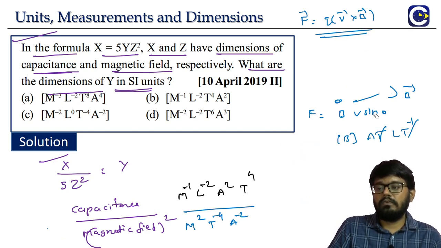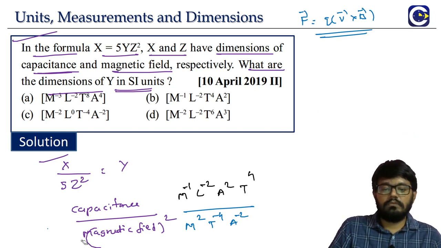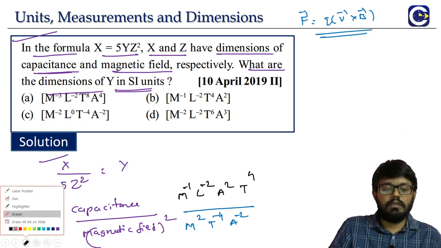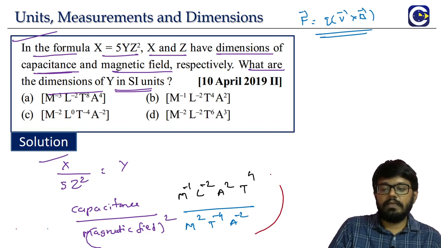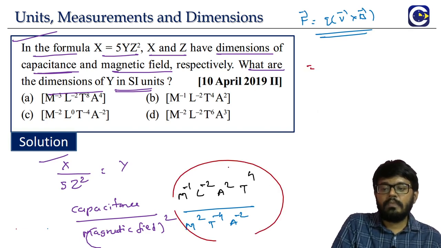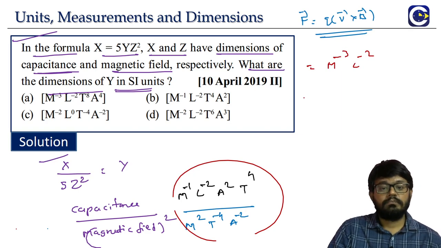So now look at it. What is it that we will get? Capacitance, already we have the dimensional formula. Magnetic field also we have the formula, right? So look at it, what we will have? M power minus 1 divided by M square, that is M power minus 3 will come. L only one term is there, L power minus 2. I think by now itself we can conclude the answer.